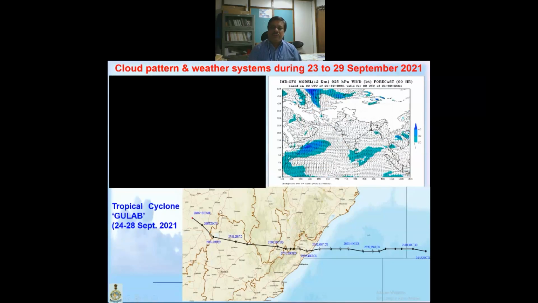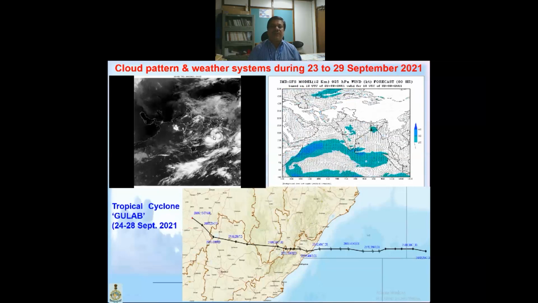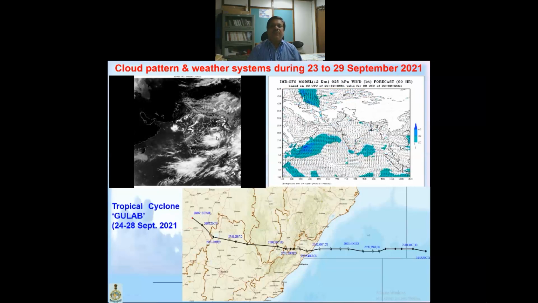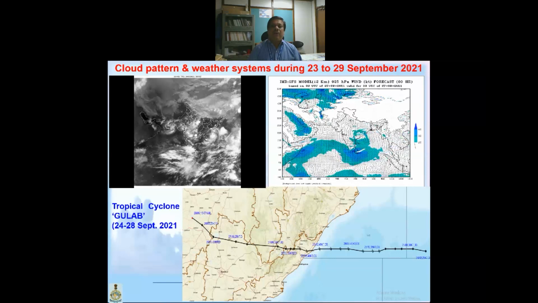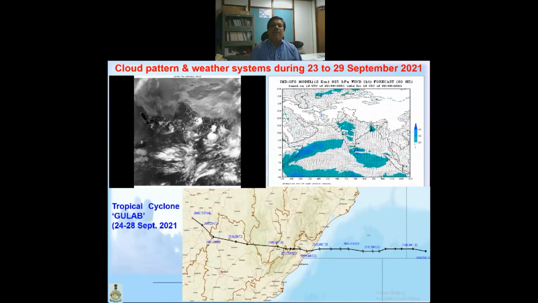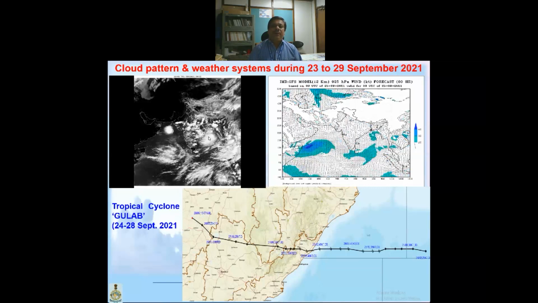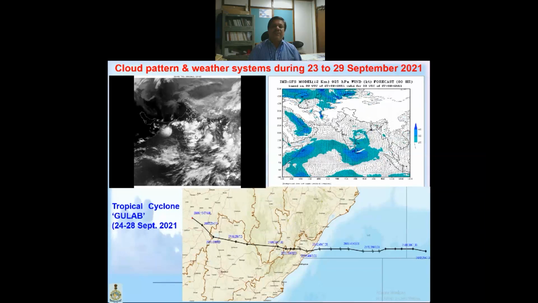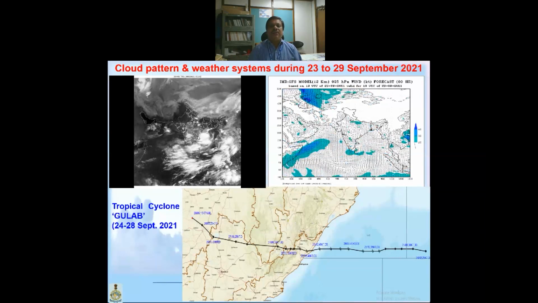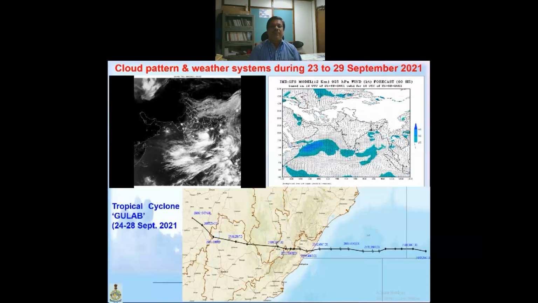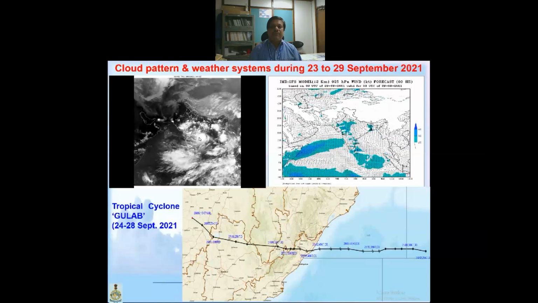Due to this, we can see from the satellite picture as well. This is the observed satellite picture. Here the clouding started due to the system, although due to the monsoon, other systems were already there over northwest India. Then as this system approaches, it aligned all the cloudings, and now the cloudings are moving westward along with the system, and it made landfall this time.